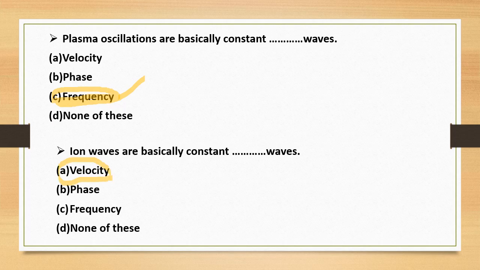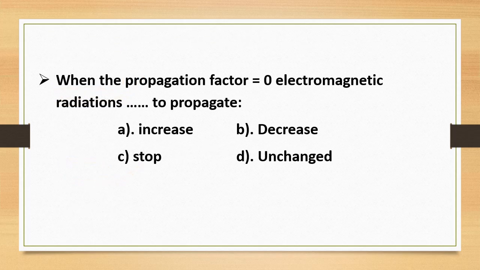Do remember, plasma oscillations are basically constant frequency waves, while ion waves are basically constant velocity waves. When the propagation factor is equal to 0, the electromagnetic radiation stops to propagate, as we have studied.